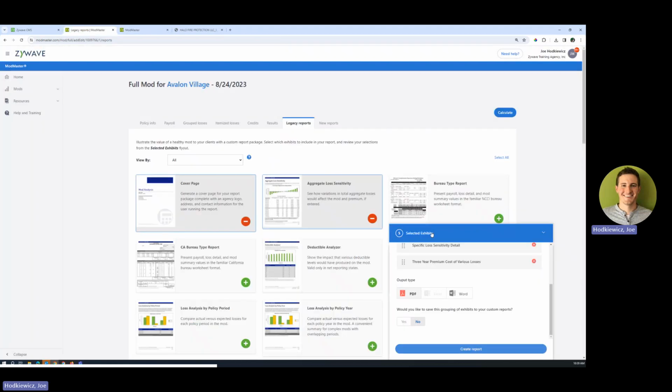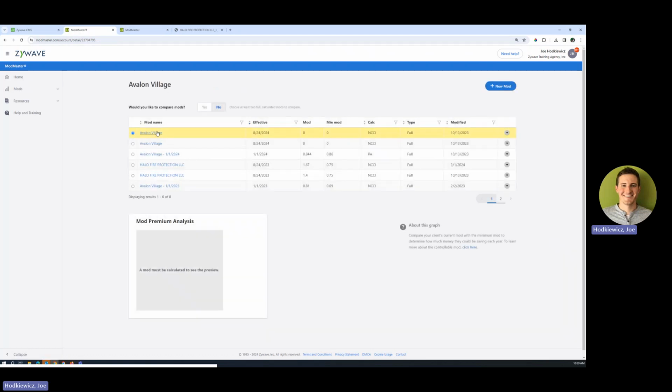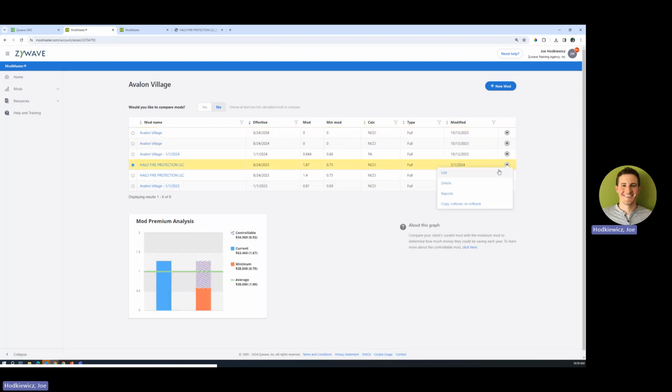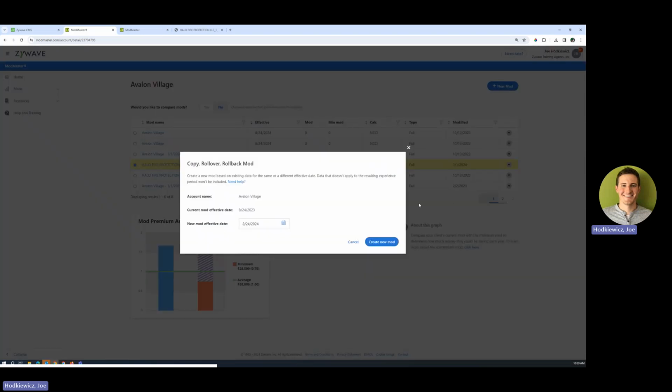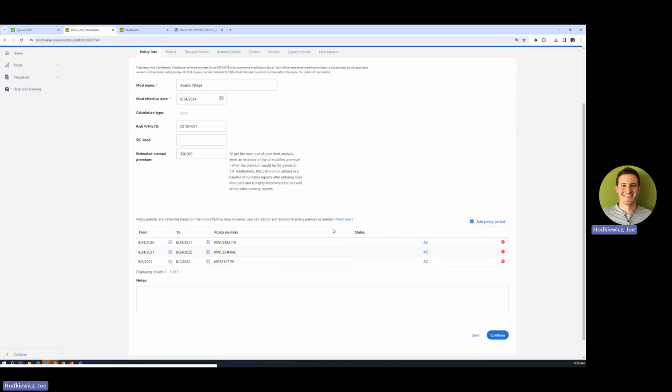Now, the last thing that I want to show you is how to do a projection. So once you have a mod imported into the system, we're going to take this Halo Fire Protection here. That's actually the one I imported. What you would need to do is if you scroll over here to the right where it says copy, roll over, or roll back, I can actually push the mod effective date forward a year. And what this does in the system is it kicks off that oldest policy period. So now all I'd have to do is add on a new policy period.